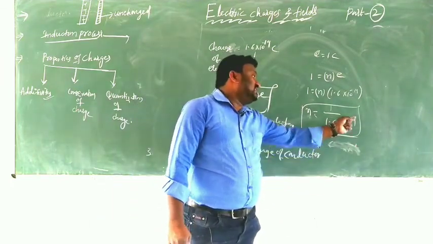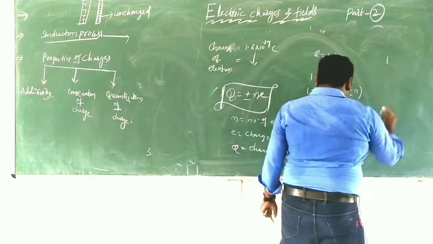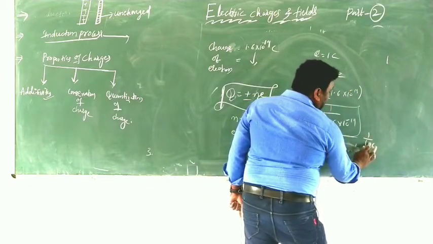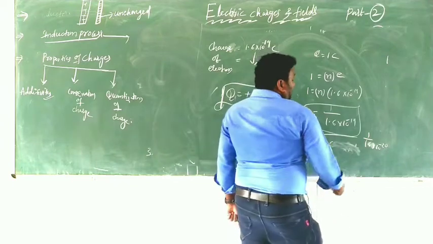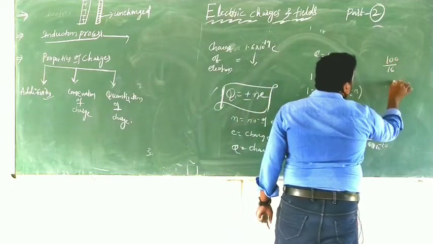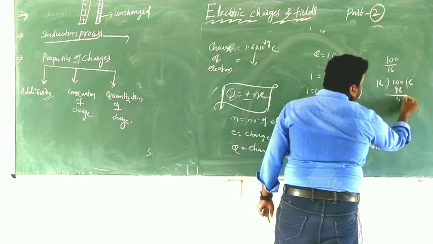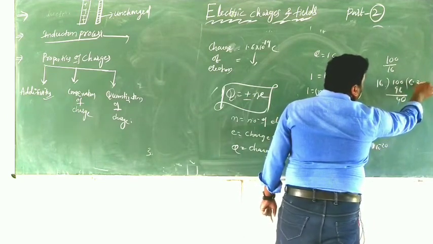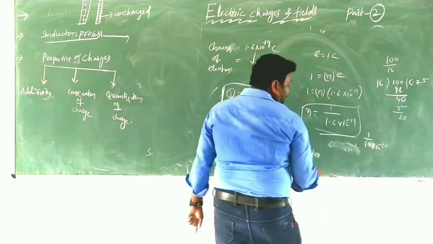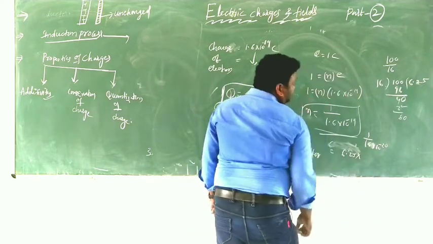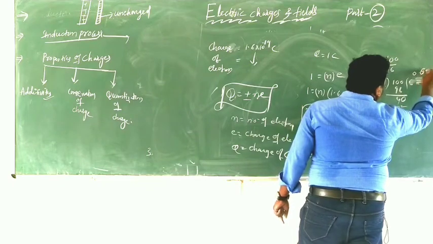Now let us compute 1 by 1.6 into 10 power of minus 19. Writing it again as 1 by 16 into 10 power of minus 20, that is 100 by 16, which gives 6.25.